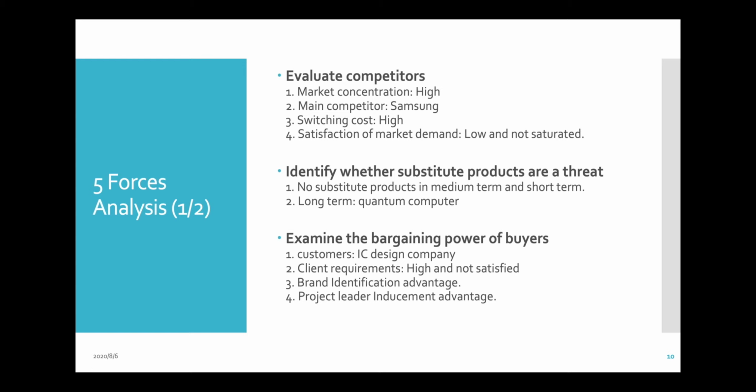For the bargaining power of the buyer, we can say the IC design companies have very high requirements that are not yet satisfied. They still need chips that go faster, are more efficient, and more powerful in the future. And there is the brand identification advantage and product leader inducement advantage: people know TSMC is a good brand, the company that makes the best chips in the world, with the best quality, and it also gives lower cost.